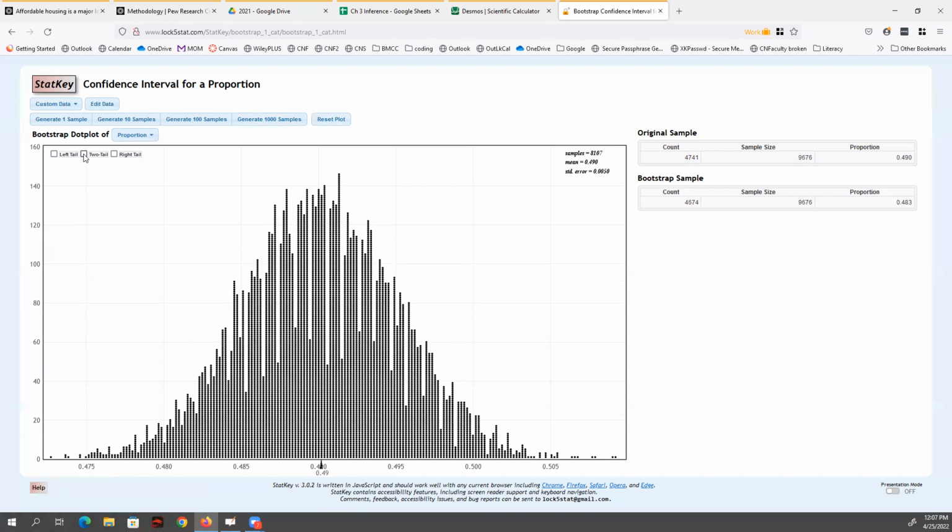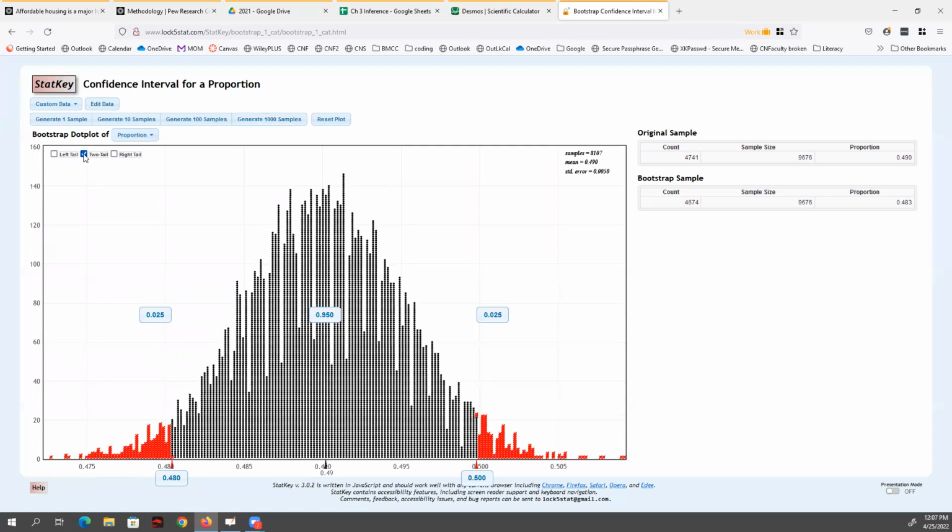And if I do that 95% rule, where I just hit the two-tail button there and ask the computer, figure out where the endpoints would be if 95% of the samples I took, those 8,107, are in the middle. So the computer says, okay, of all the samples we just redid, the middle 95% have proportions between 48% and 50%, consistent with what I did last time.